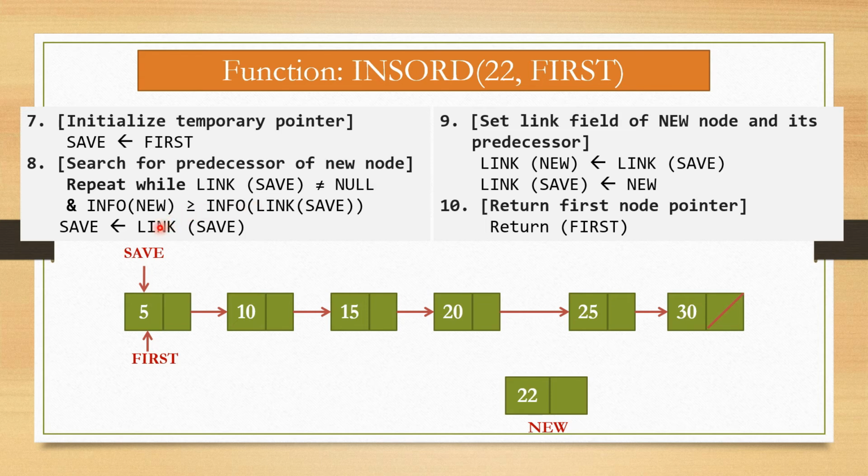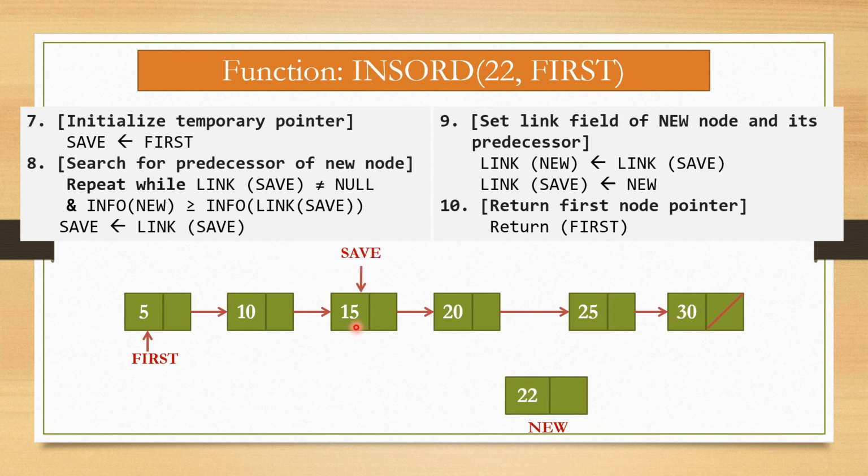So we have to assign link of save to save. So this link is assigned to save. That means now this node becomes save. Again we have to check link of save is not null because it is connected with this node, and info of new is 22, and info of link of save, that means 15. So 22 is obviously greater than 15. So link of save is assigned to save. So this node becomes save now.